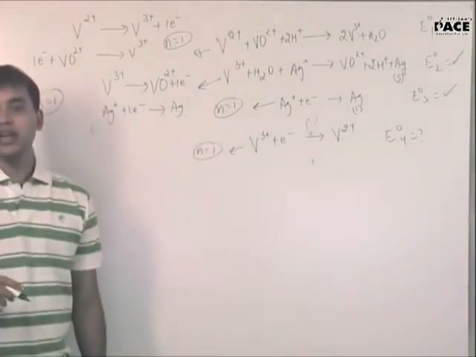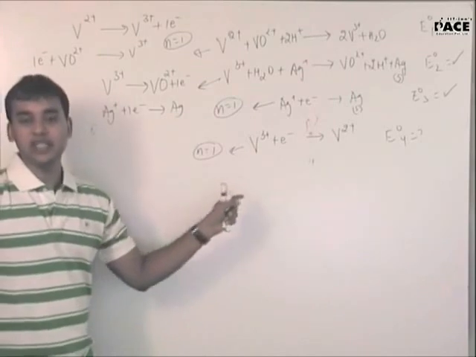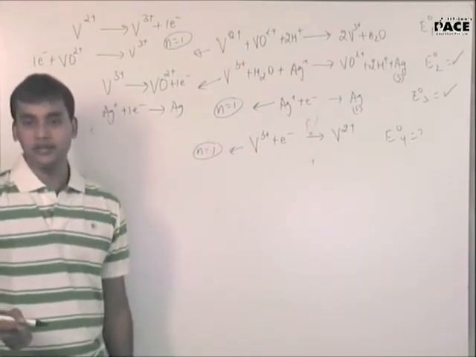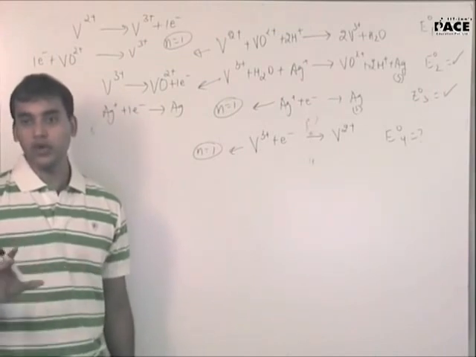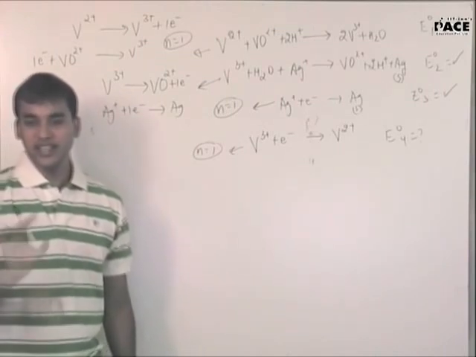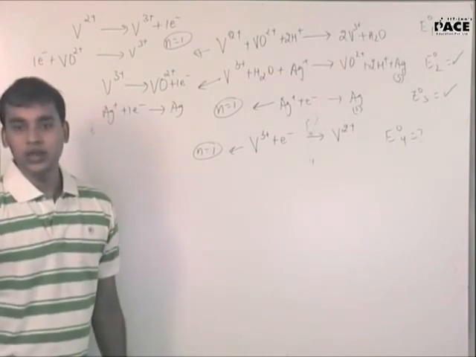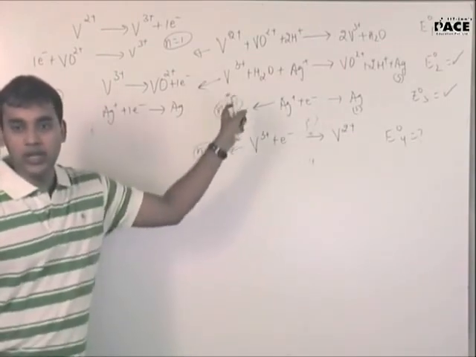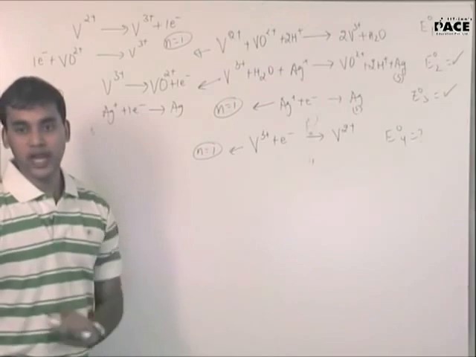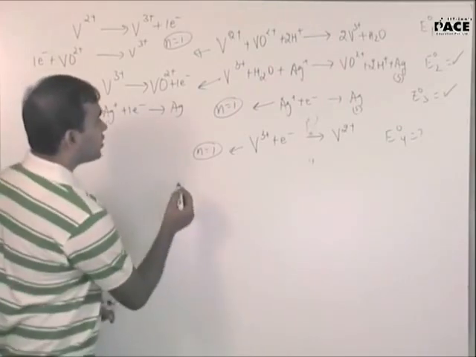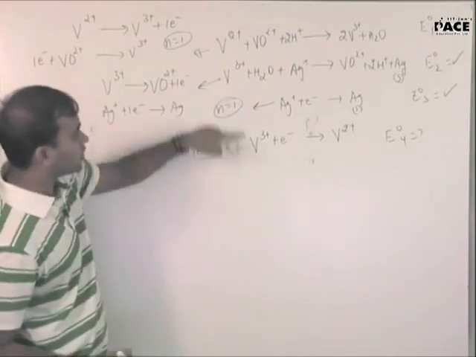So if you remember, if you have to add multiple reactions to get delta E naught, I said add delta G naught and not delta E naught, right? What was the key? You have to add delta G naught. But in this case, if you add the delta G naughts, all the n's are the same. N1 equal to N2 equal to N3 equal to N4, right? So effectively, what will be the ideal combination to get this equation?